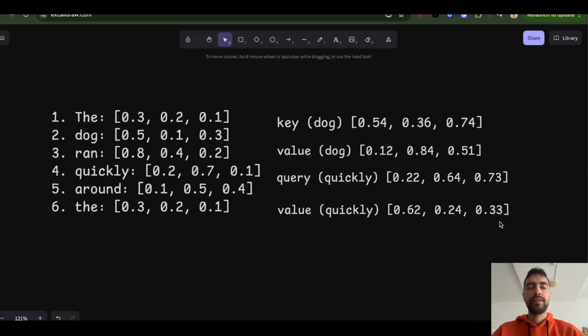So you can imagine it as changing these values in a nonlinear way, such that important features get strengthened. Important characteristics, for example, if dog ran was important for quickly, now we have an even better way of strengthening those meanings, those parts, that context, and we can weaken context that was, if there is any context reference from the cat, from the, or other words that are not important.